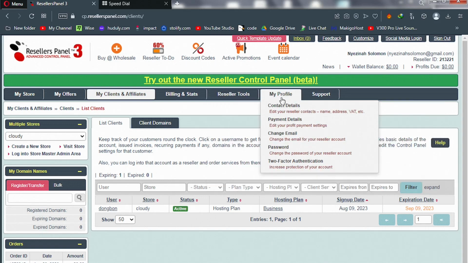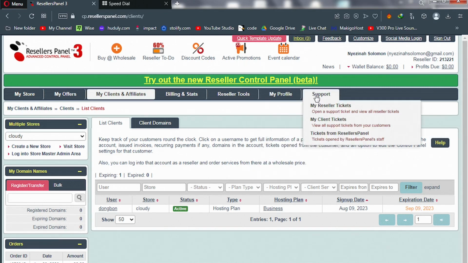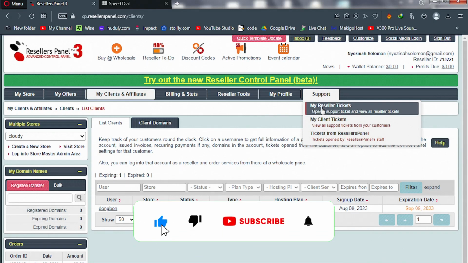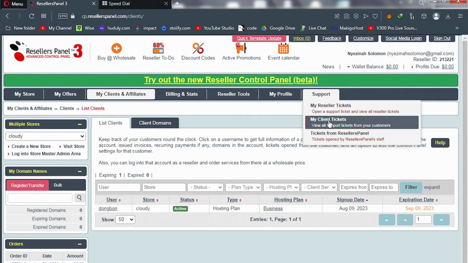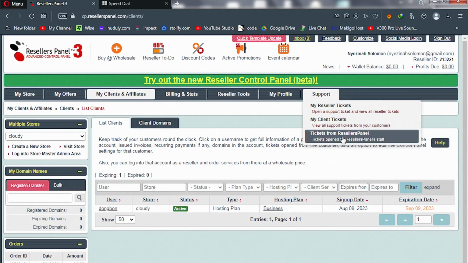Now go to my profile. Under here, you can change your contact details, your payment details. So you can change your bank account details here. Email, passwords, two factor authentication can be done here. And then we have support, my reseller tickets. So this, you asking reseller panel a question. This is where you do that. Okay. Clients asking you questions, opening tickets. It's here from the client. Tickets from reseller panel. Okay.